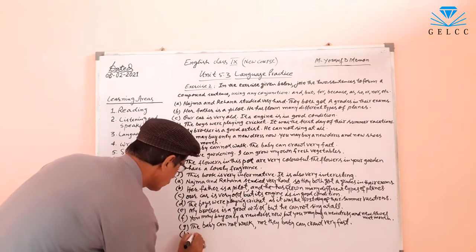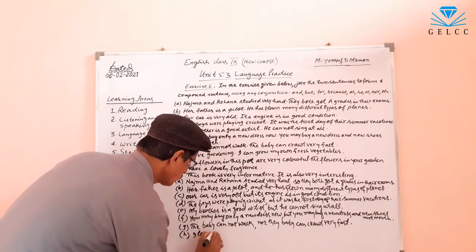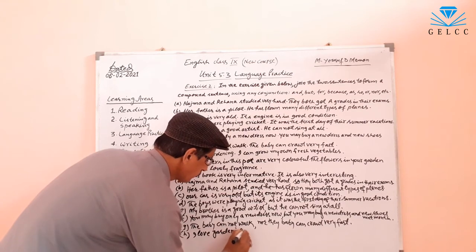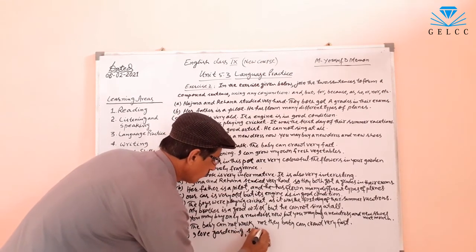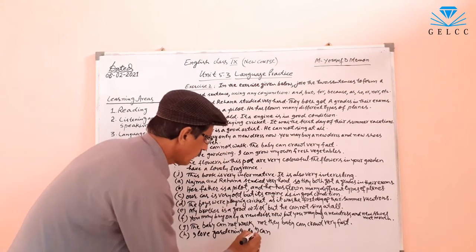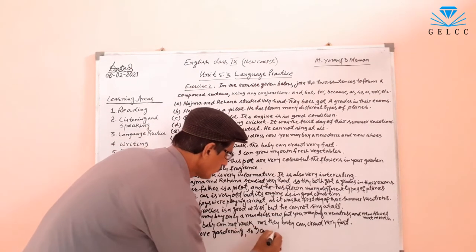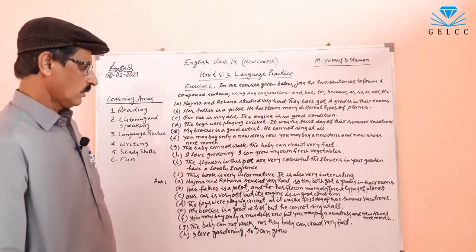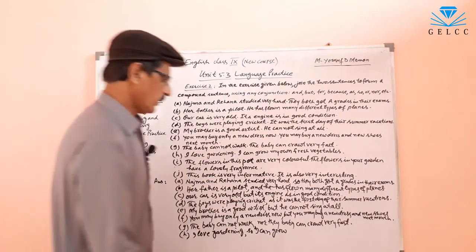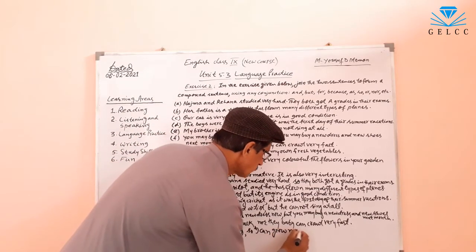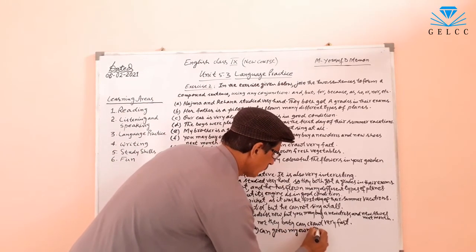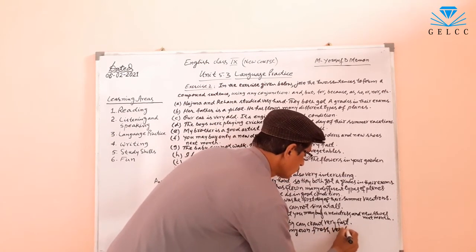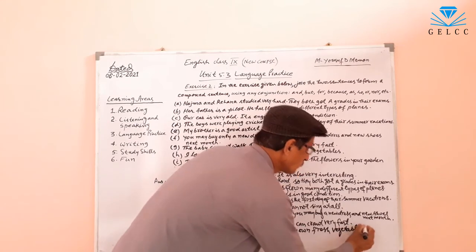I love gardening, comma, so I can grow my own fresh vegetables.